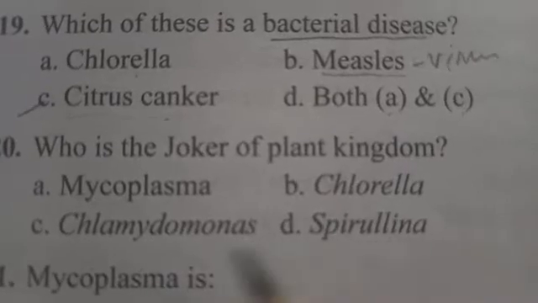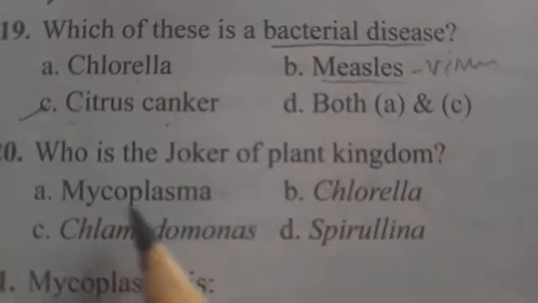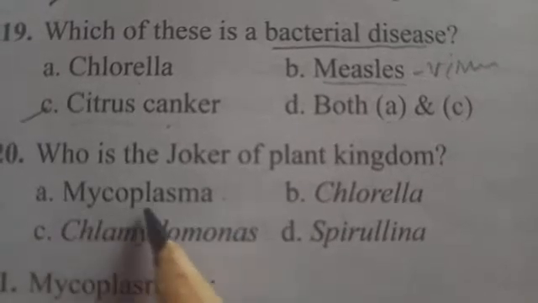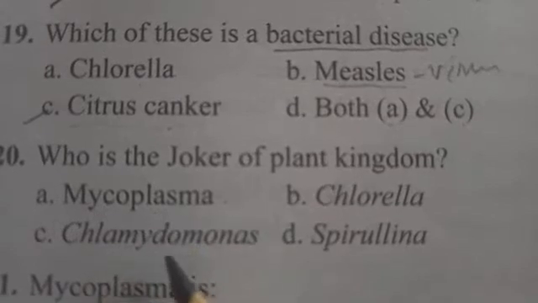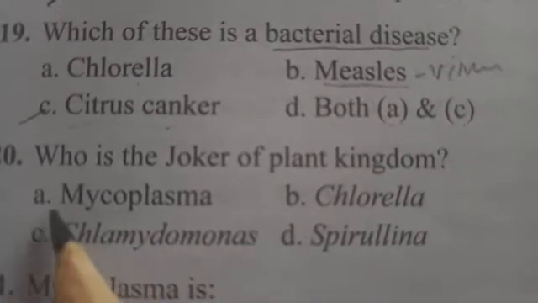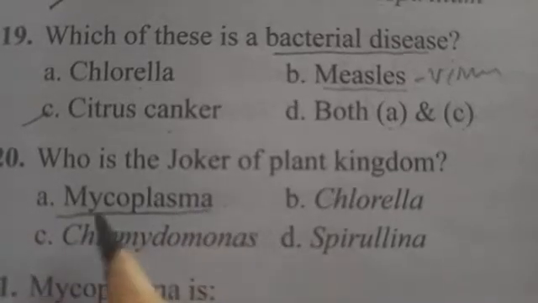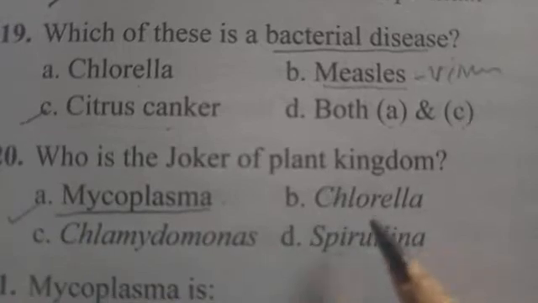Mycoplasma is a bacterium, but it shows pleomorphism. Due to pleomorphism, it is called the joker of the plant kingdom.